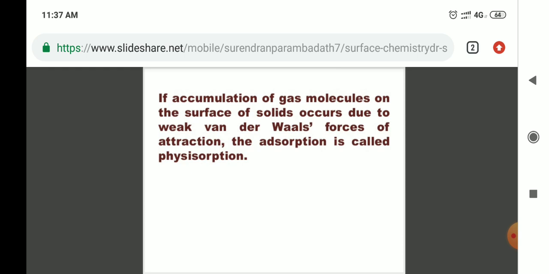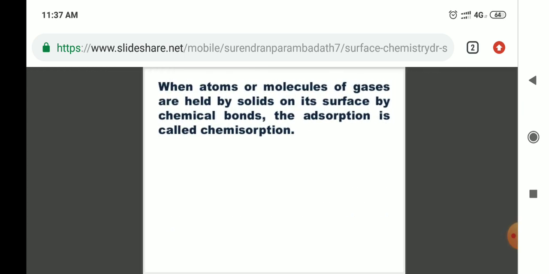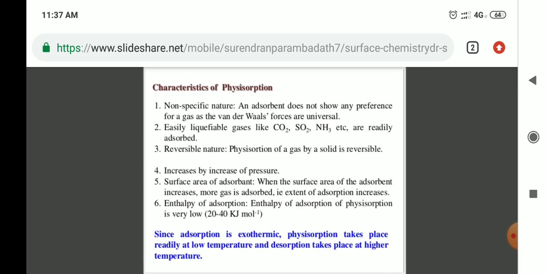If accumulation of gas molecules on the surface of a solid occurs due to weak van der Waals forces of attraction, the adsorption is called physisorption. And chemical adsorption, or chemisorption, means when atoms or molecules of gases are held by a solid on its surface by chemical bonds, the adsorption is called chemisorption.